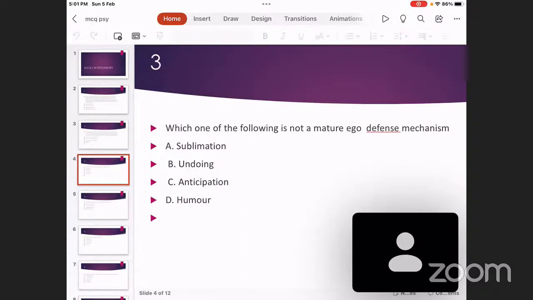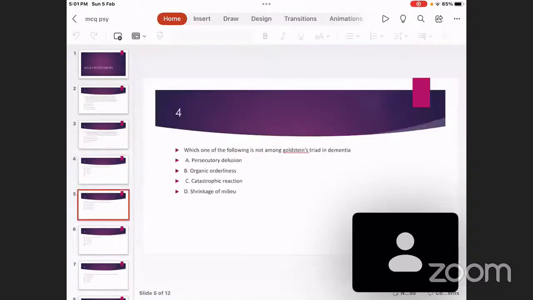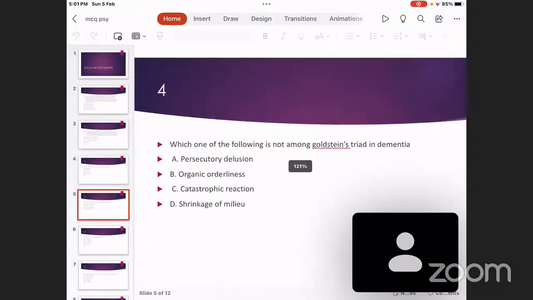So regarding the immature defense mechanisms and some other things, I think I have added a couple of questions in the note. I had prepared a list of around 300 MCQs. It was already handed over to you, I suppose. There are some questions in that also. You can find some of them there. Now coming to the fourth question.